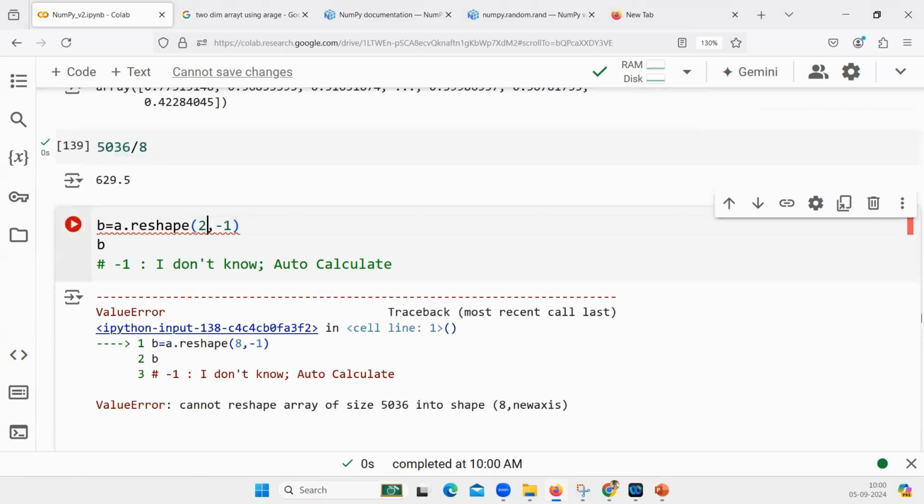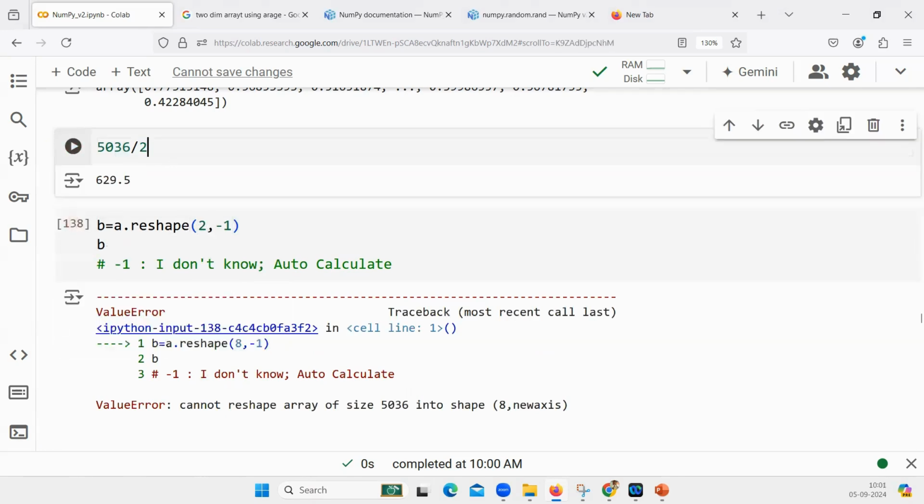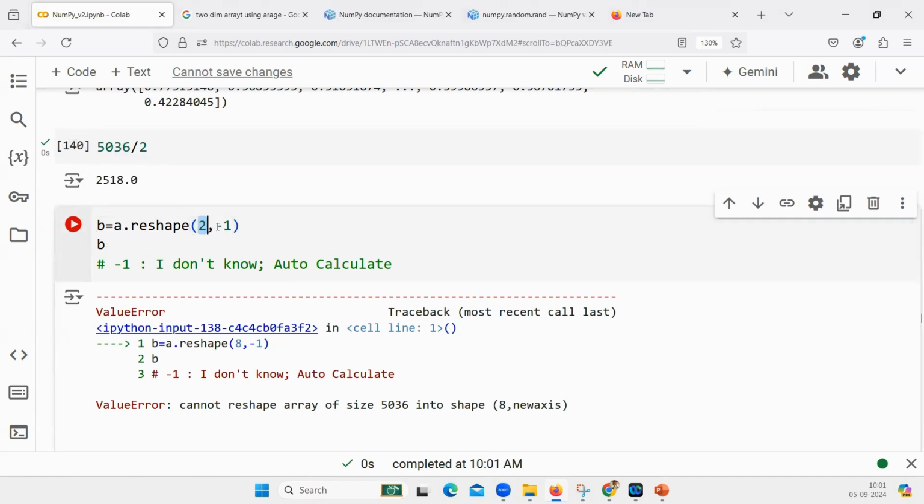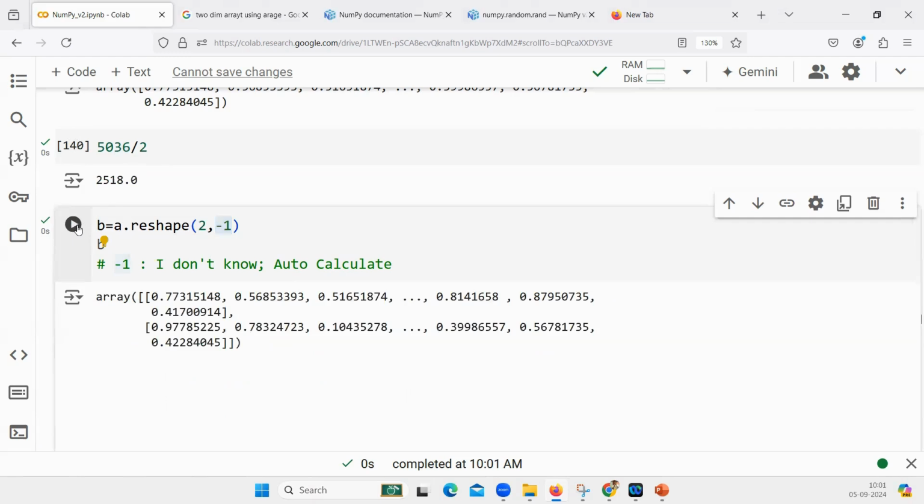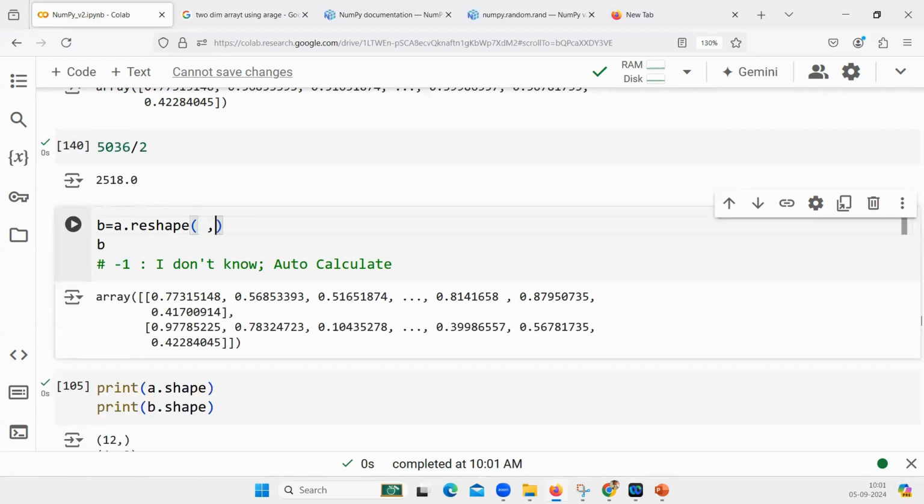So if I say 2 here, is it going to work? Yes, sir, because divide by 2 is definitely possible. But I am not going to give 2518 here. No, I said 2 and then -1, auto calculate. What if I want to have 2 columns and the number of rows is high? I do not know the dimension of rows. What should I do? I would say -1, 2.